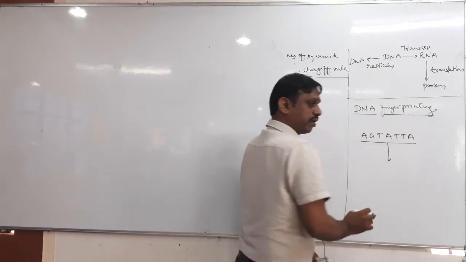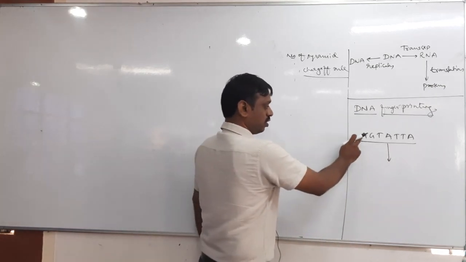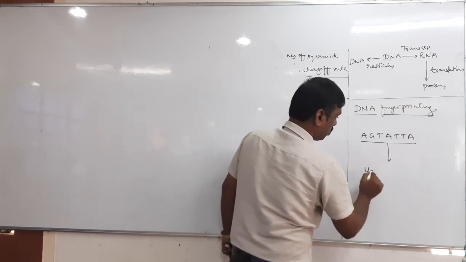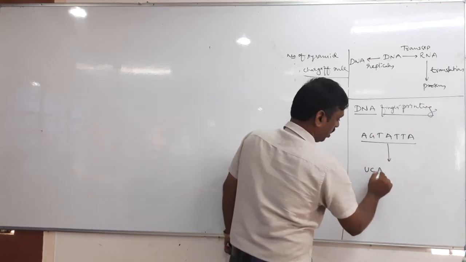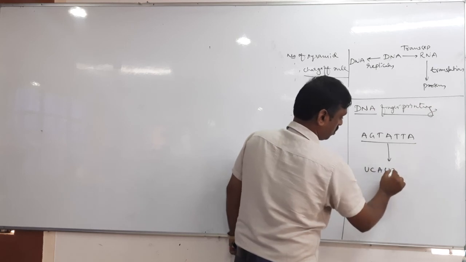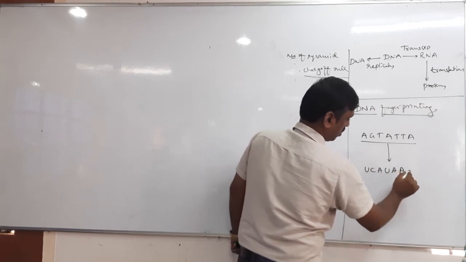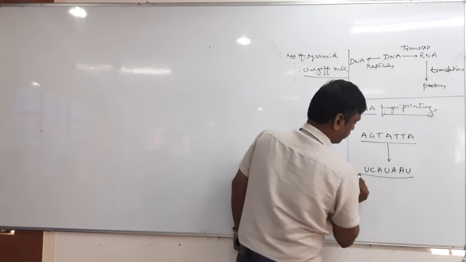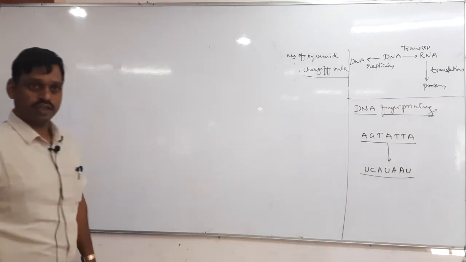A becomes U, so U, C, A, U, A, A, U. That can be identified now, the sequence.